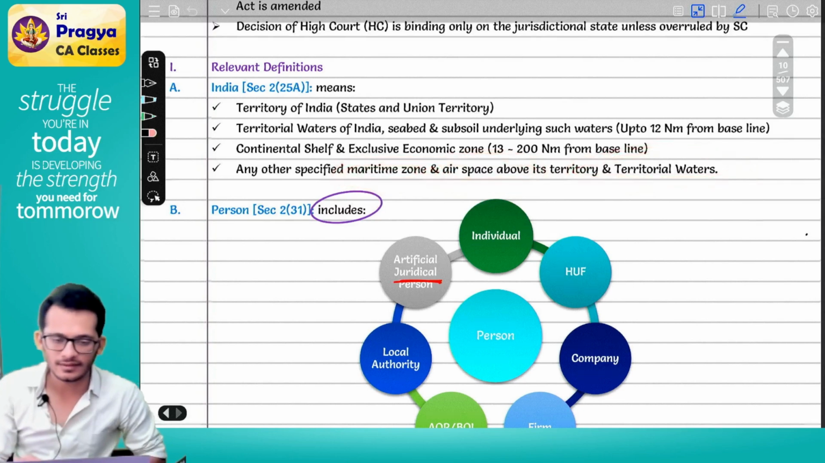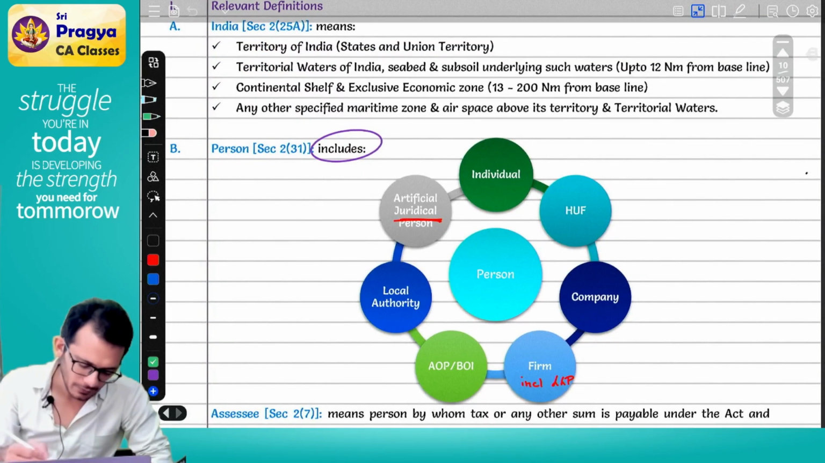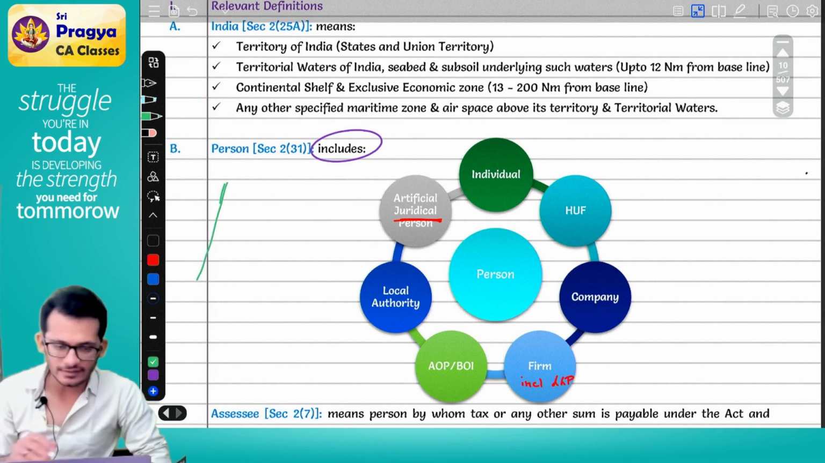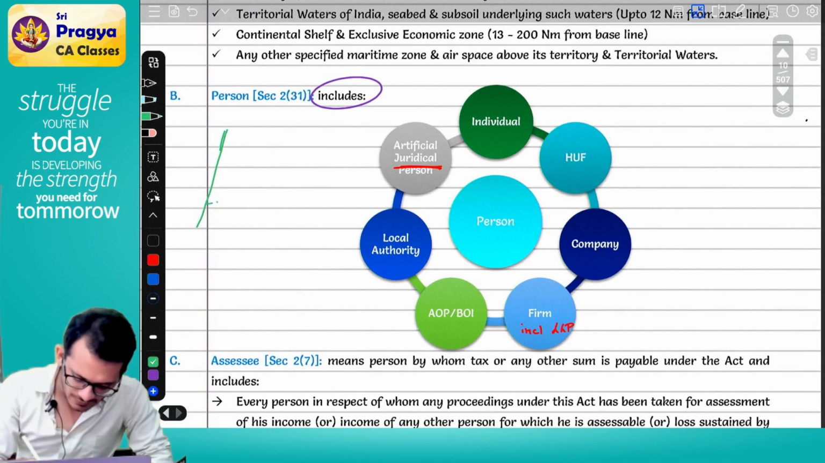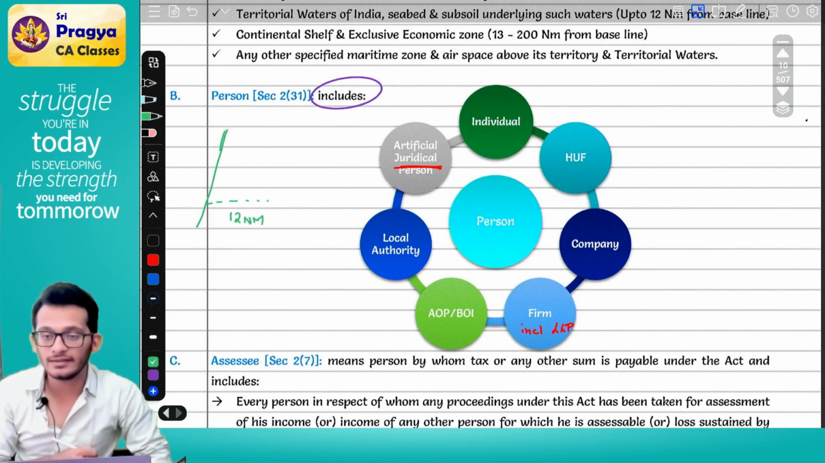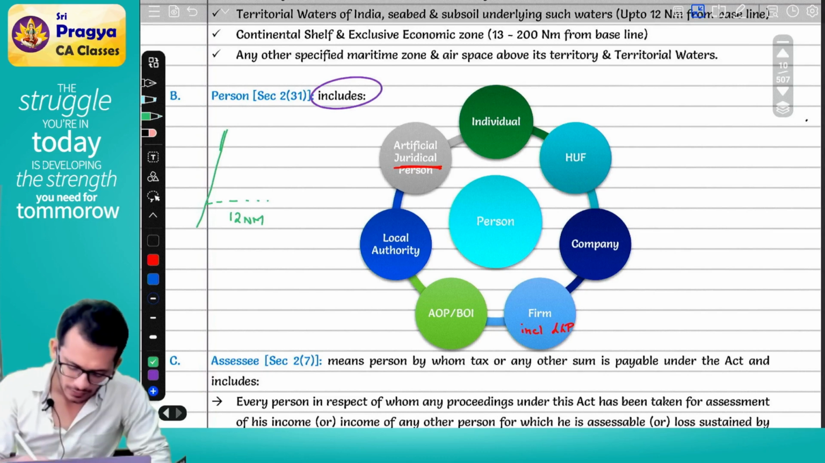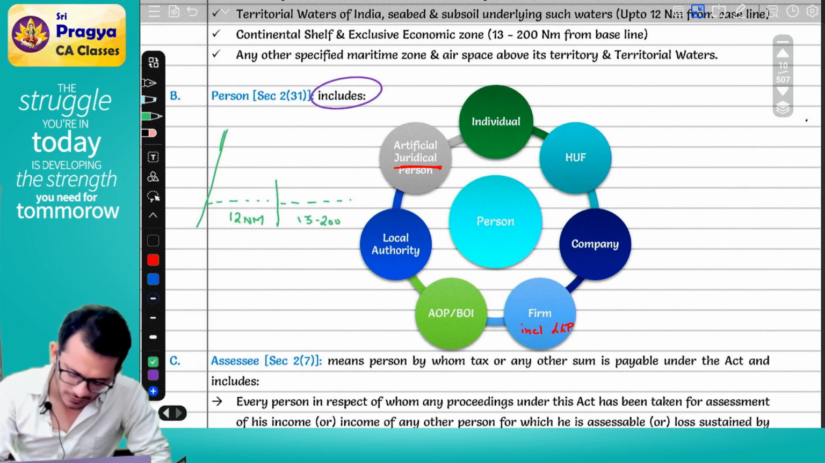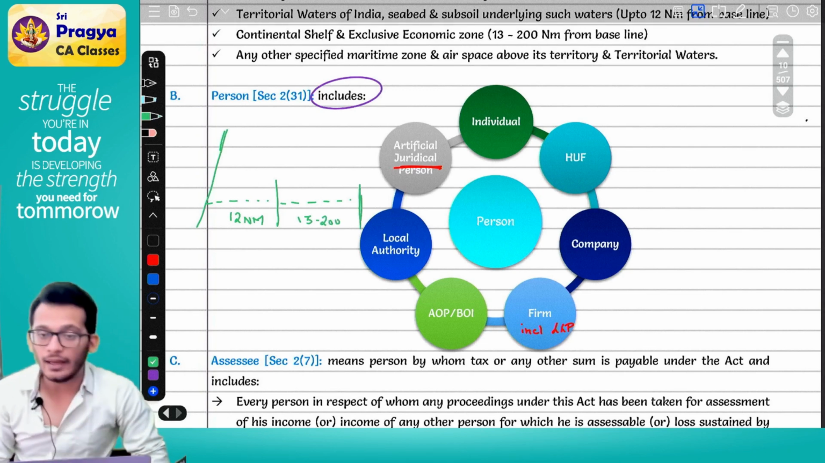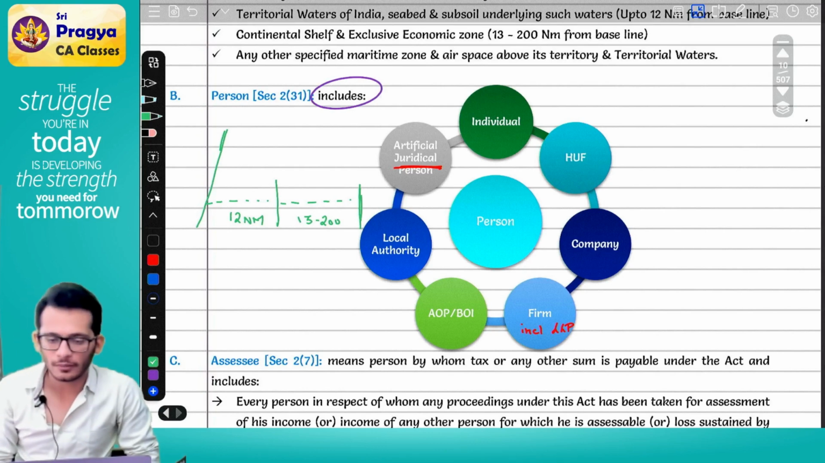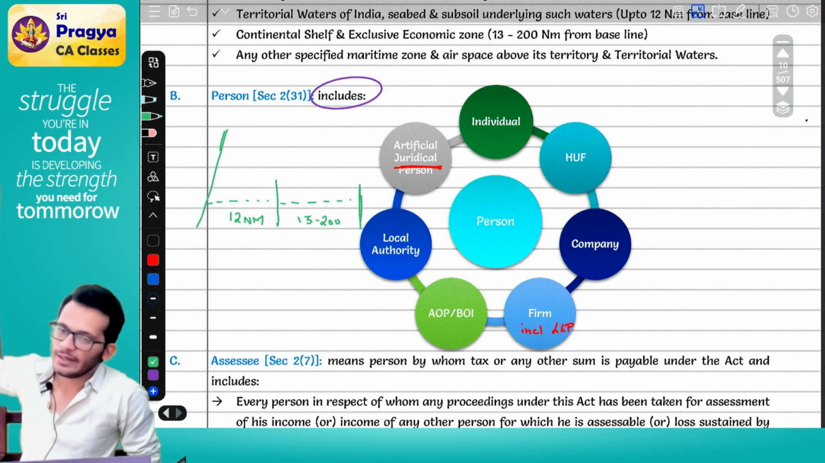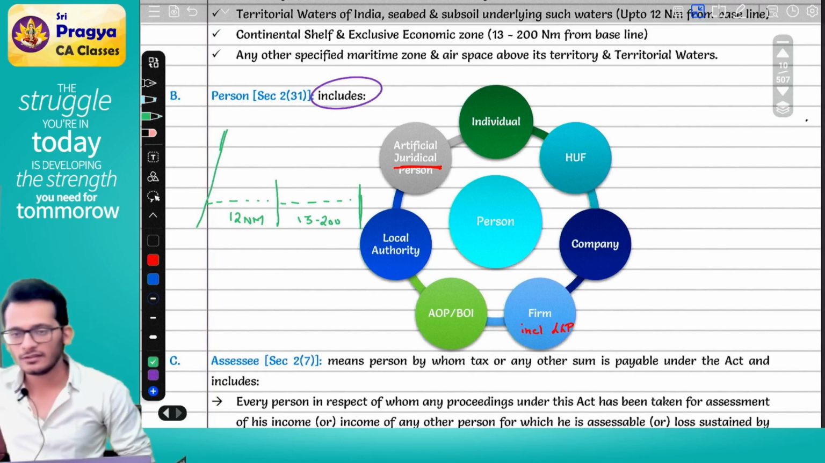In simple words, if I have to put out a chart, let's say this is India's borders. In these borders, the first 12 nautical miles are called territorial waters. After that, from 13 nautical miles to 200 nautical miles, it is called the exclusive economic zone. They are saying that the whole of India is anyway India, and the 12 nautical miles is also India.